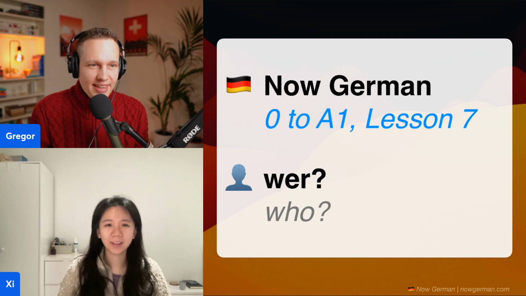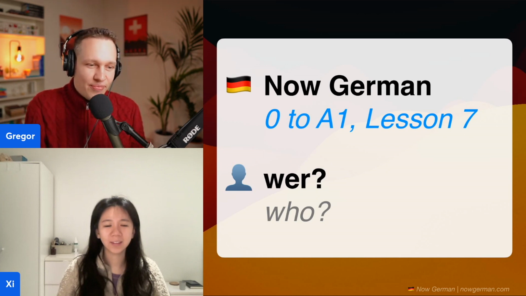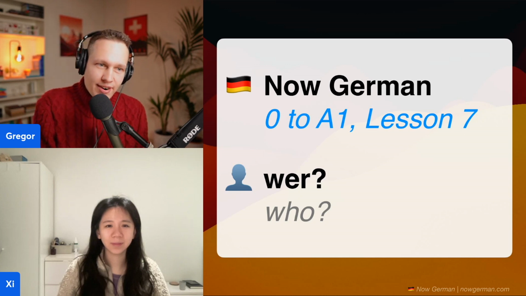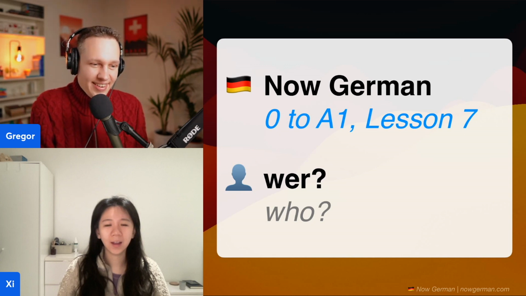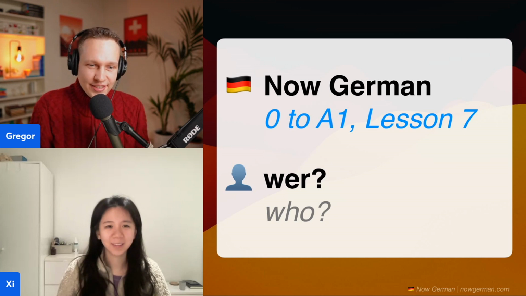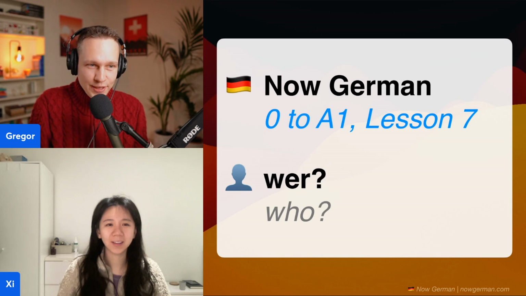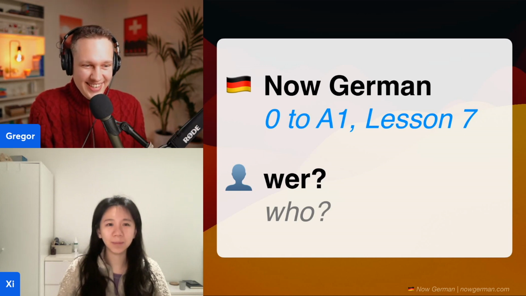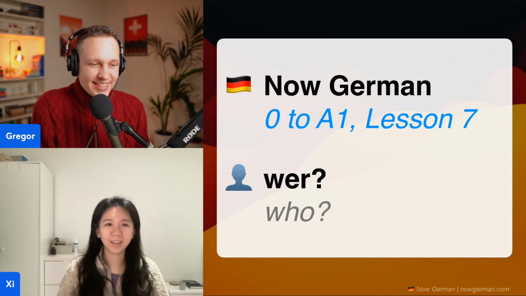All right. And now, when you meet someone you don't know, you know how to ask them, who are you in German? How do you ask that? Wo bist du? That means, where are you? And if I want to ask, who are you? Wer bist du? That's right. Perfect. And then if I ask you, wer bist du? What would you say? Ich bin Sie. Yes. And wo bist du? Ich bin in Britannien. Yes. Great. All right. Any questions?